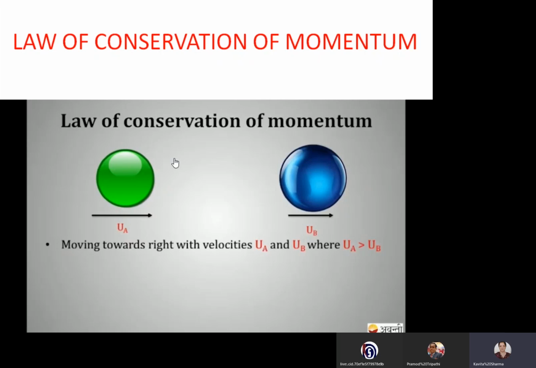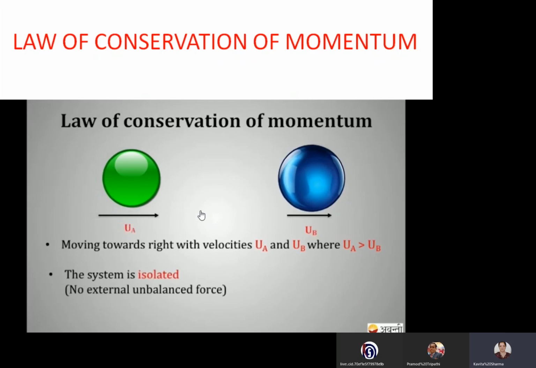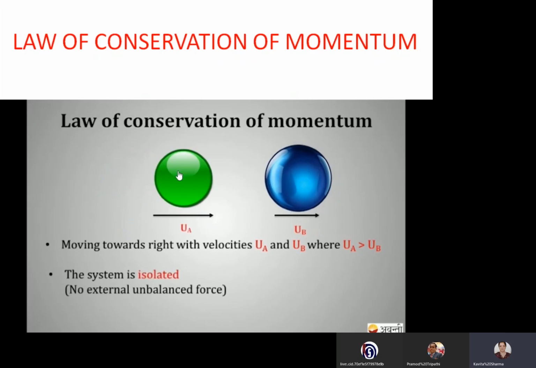For that, consider these two balls, green and blue. Object A, object B, moving towards the right with velocities UA and UB, where the velocity of object A we are taking as more than the velocity of object B, right? They are moving in a straight line in an isolated system.